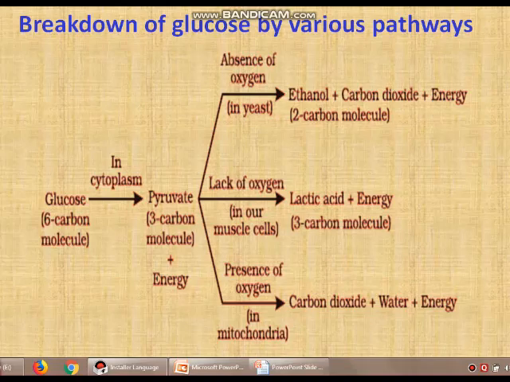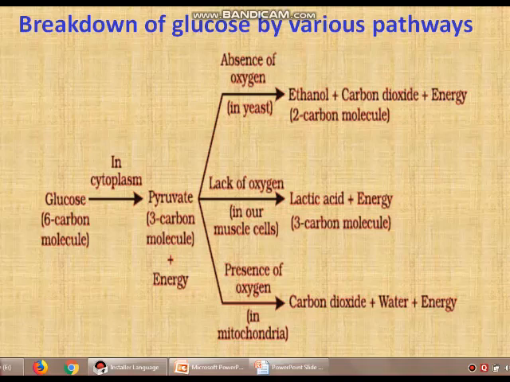In the other case, in the absence of oxygen, this pyruvic acid may convert into lactic acid, or it may also convert into ethanol. In the absence of oxygen in yeast cells, it converts into ethanol, carbon dioxide and energy.